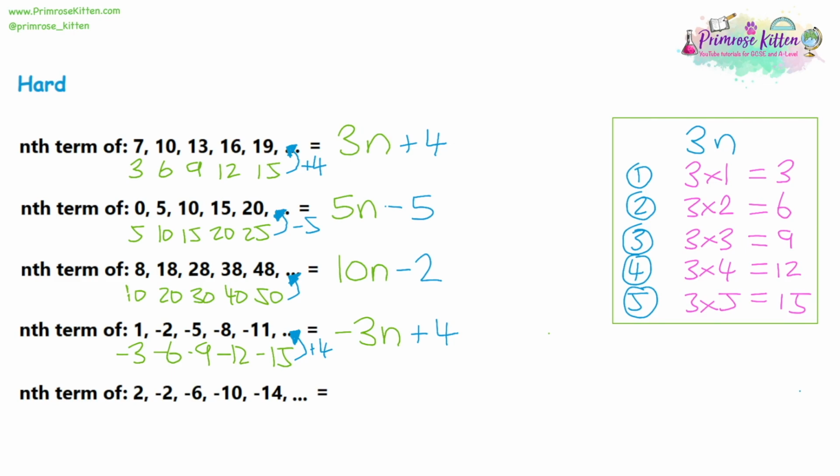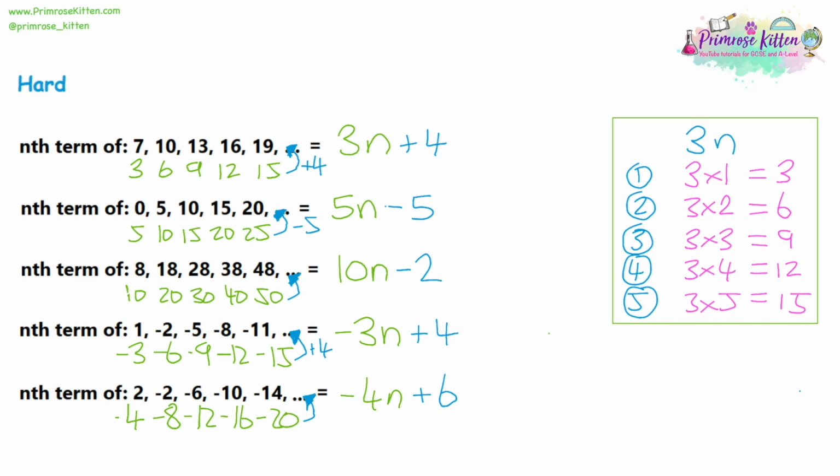So we have 2, negative 2, negative 6, negative 10, negative 14. It looks like it's going down by 4 each time. So I'm going to write down the negative 4 times table, just the 4 times table, but negative numbers. So that would be negative 4n. We'll have a look at what we need to add or subtract to get to our sequence. So from negative 4 to 2, we must be adding 6.